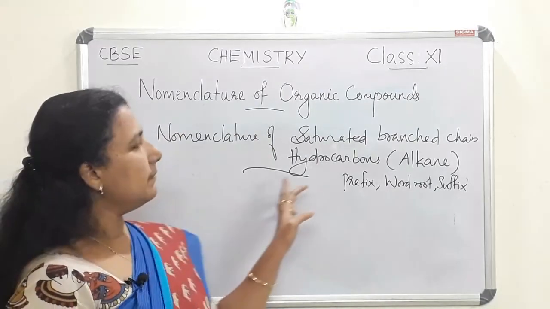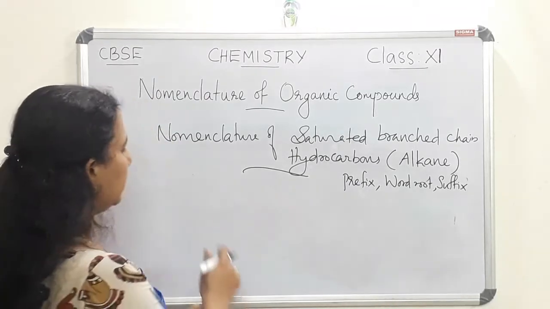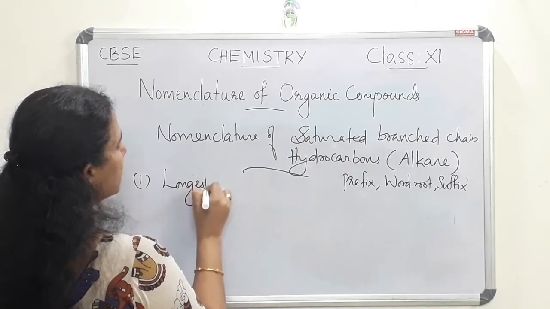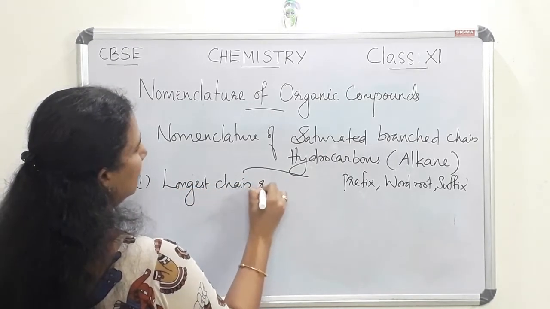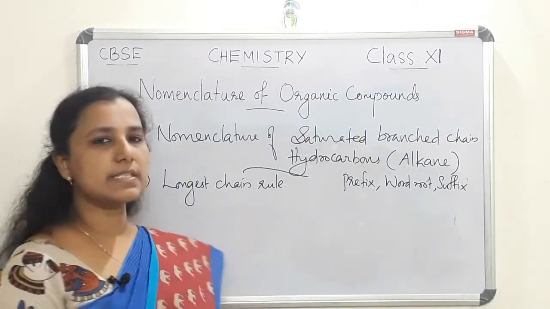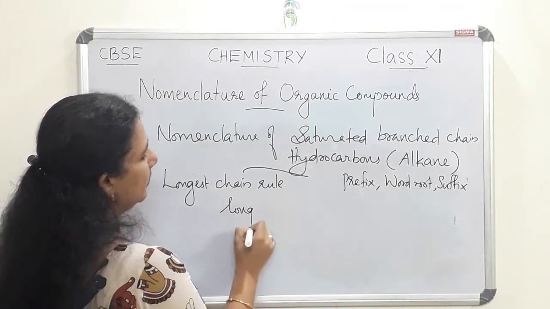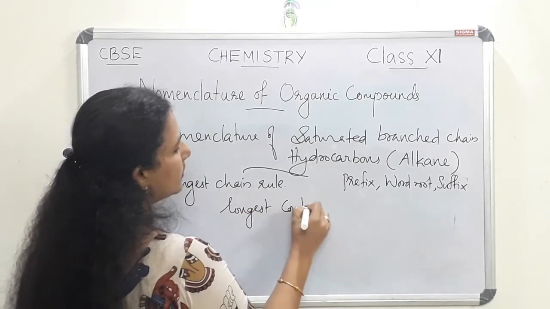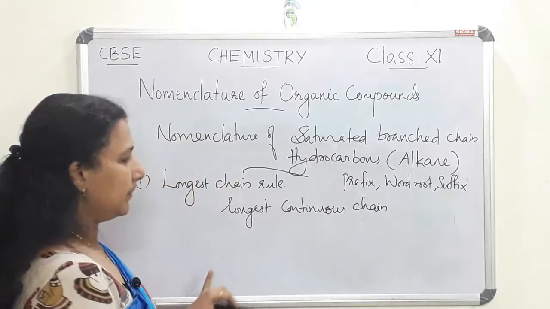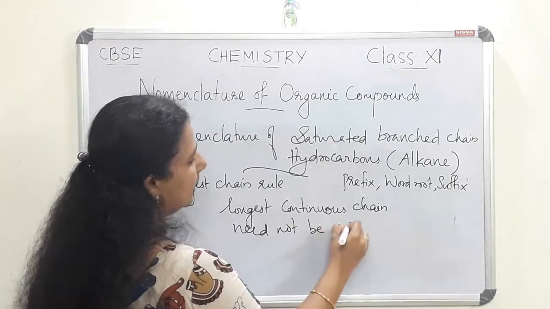So in order to name saturated branched chain hydrocarbons, we have to follow some rules. Let us see the first rule. The first rule is the longest chain rule. The longest chain rule says we have to select the longest continuous chain of carbon atoms. That need not be a straight chain.